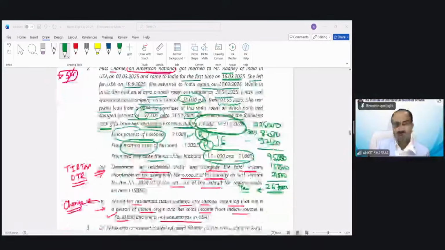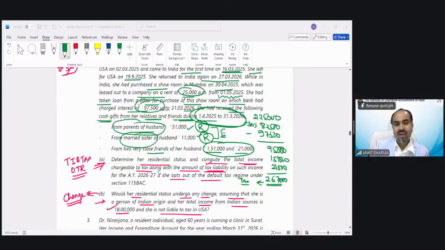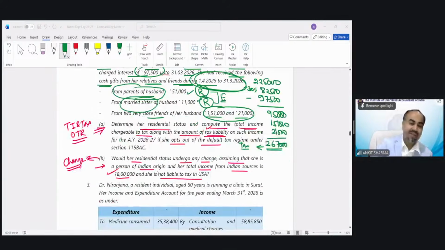When we were discussing this question, too many students started giving the answer of the second point. Now give me the answer of the second point. I was not talking about this point at that time. So point A has been solved. Now the question says, would her status undergo any change, assuming that she is a person of Indian origin and her total income from Indian sources is 18 lakh and she is not liable to tax in USA.